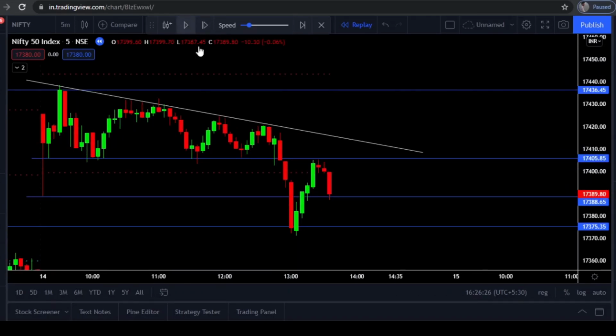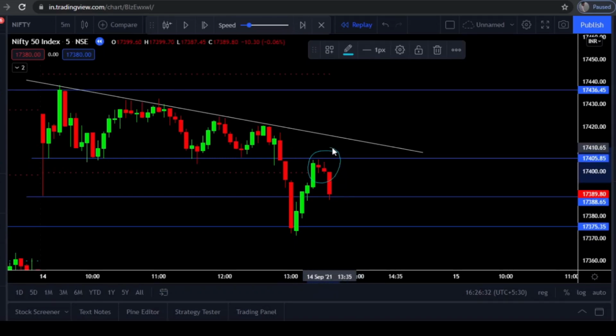After that, you can see a doji candle, a pin bar sort of candle, which is a clear indication that there is confusion at this level. There is seller's pressure at this level, and even though buyers made a strong entry here, there is a good chance that buyers might book their profit here, and sellers also entered here, and a doji candle has been formed. This is the reason why I took entry with this candle close.